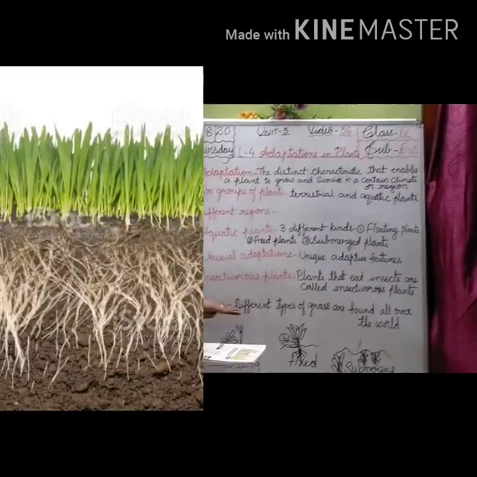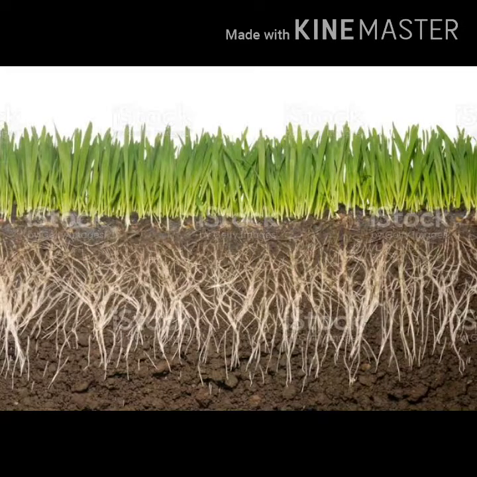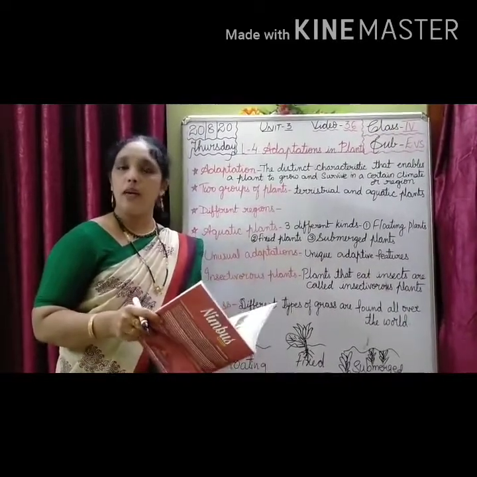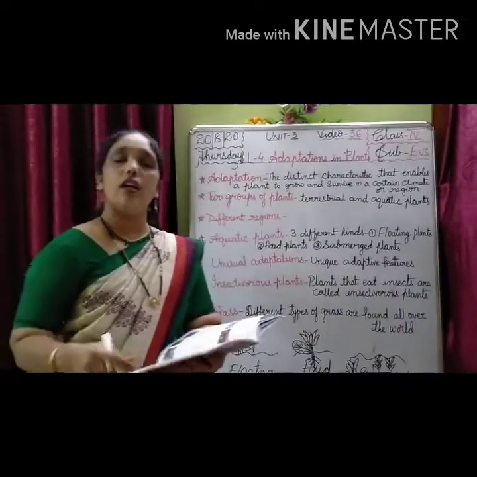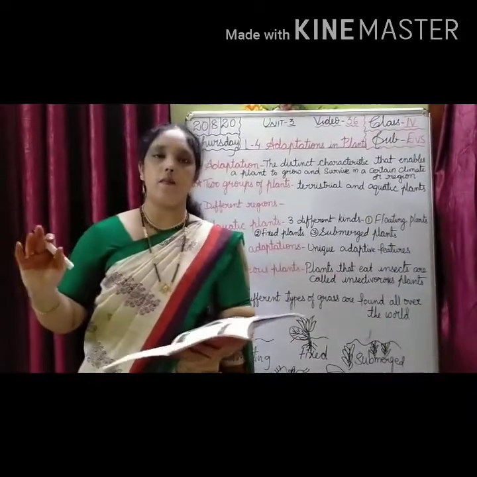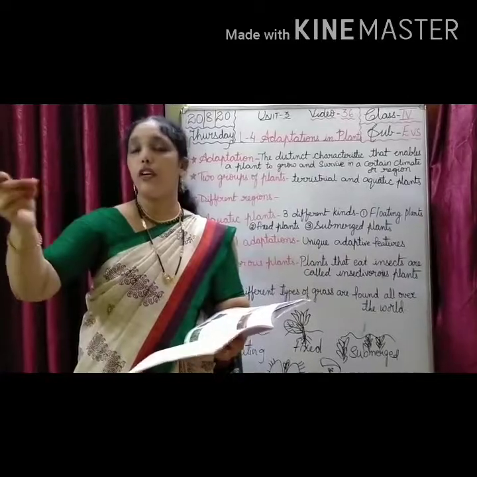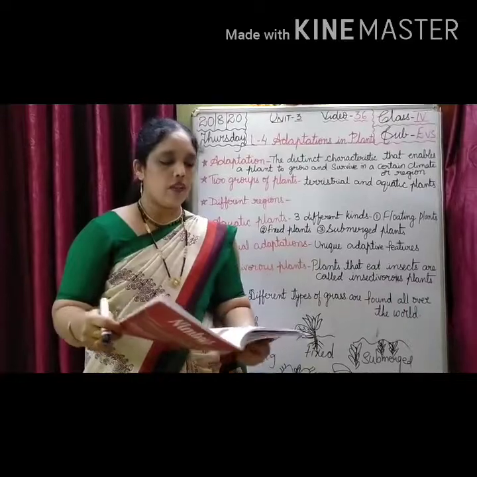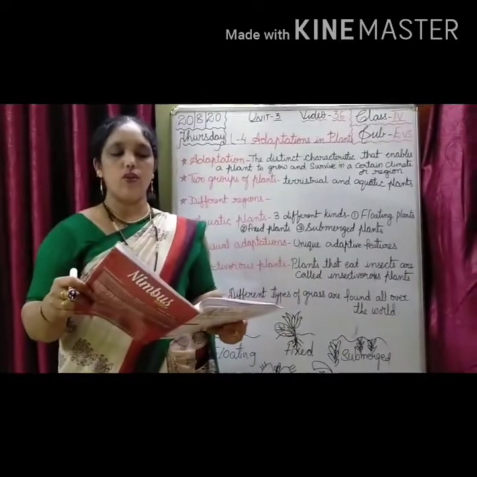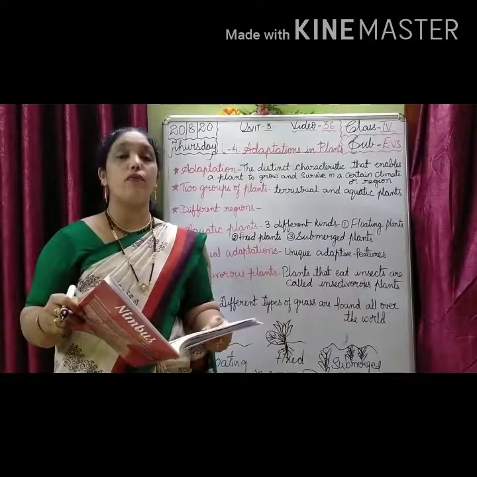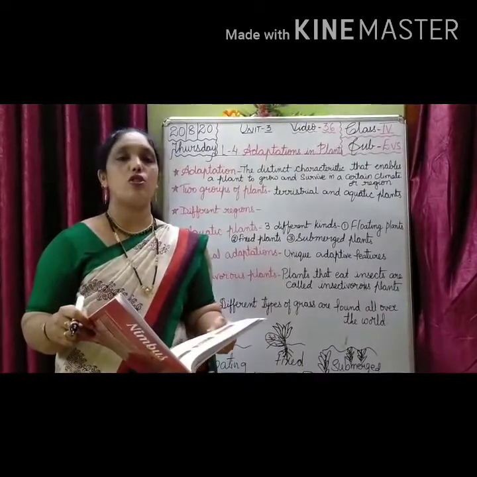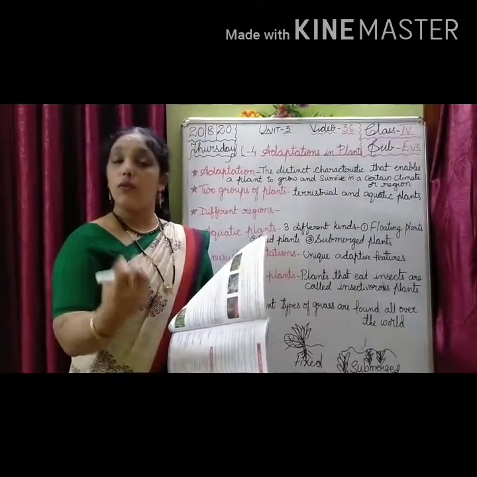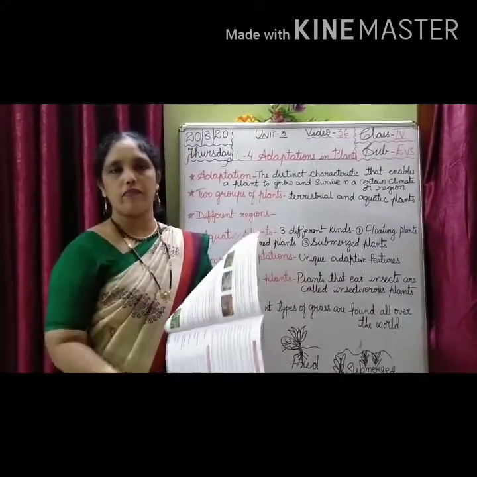Grass. Different types of grass are found all over the world, like rice, wheat, jowar, maize. What are these all? These all are different types of grass, which we use as food grains in our food. Yes, like millets, cereals. So there are different types of grass all over the world. Roots of grass hold the soil very firmly and this prevents soil erosion. Who holds the soil? Roots. Which plants here? Grass. Okay.